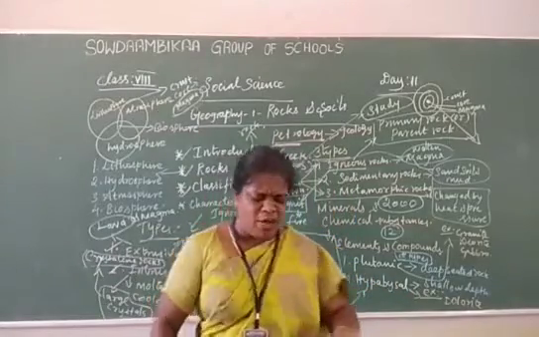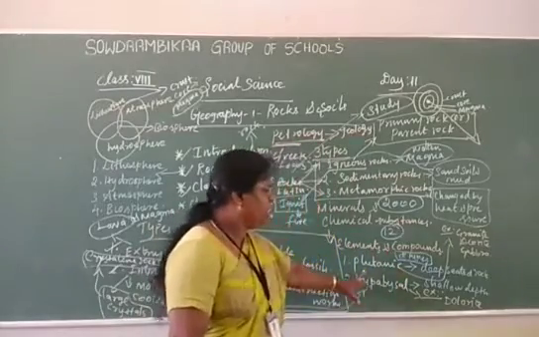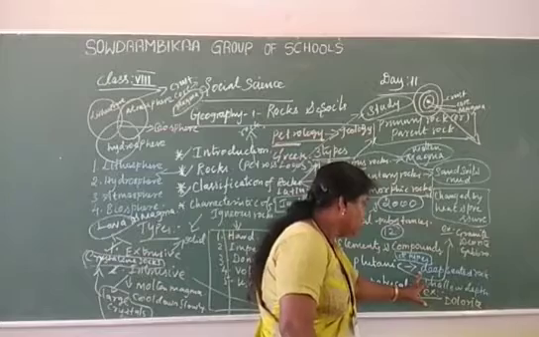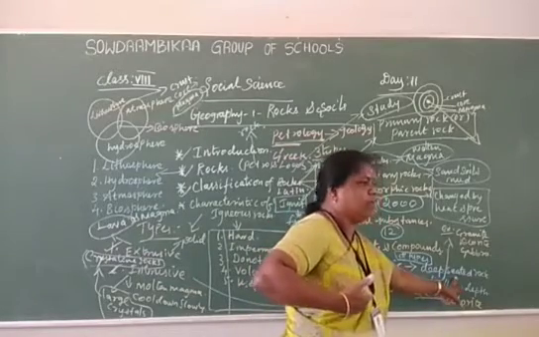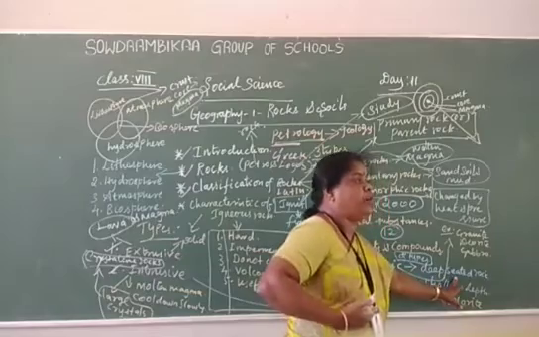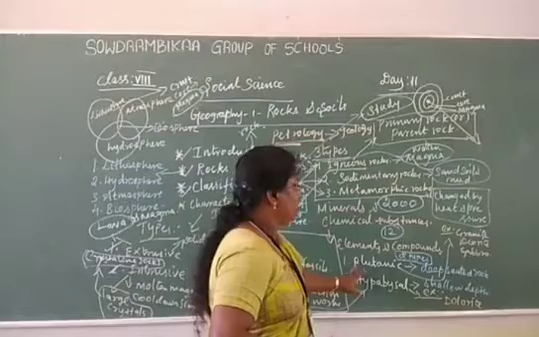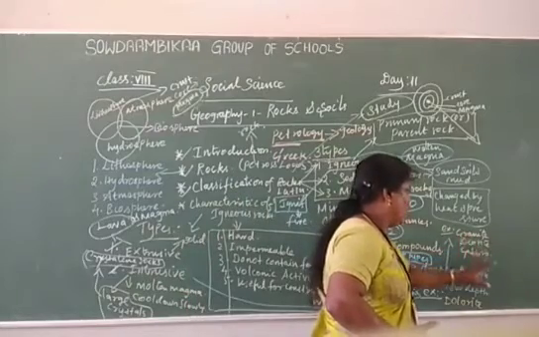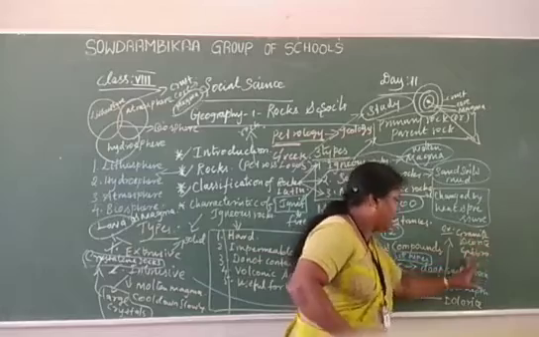Plutonic rocks come from the deep part of the earth, so they are called deep seated rocks. Examples are granite, diorite and gabbro.